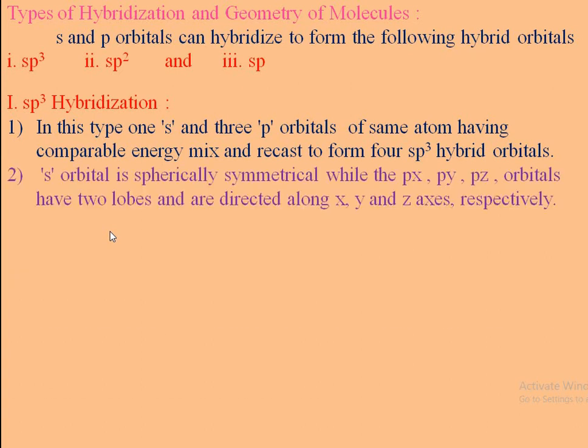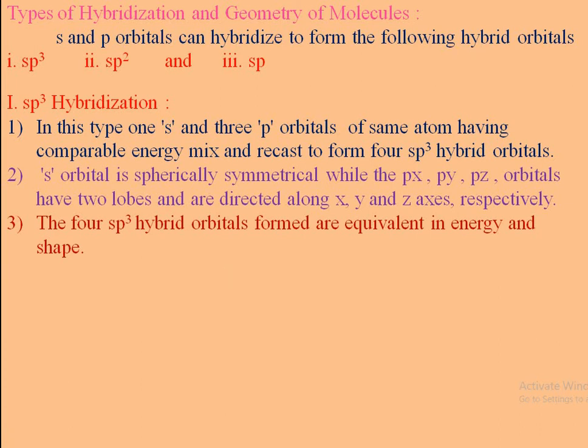The s orbital is spherical, while px, py and pz orbitals have two lobes, that is, they are dumbbell shaped. They are directional along the x, y and z axes respectively.